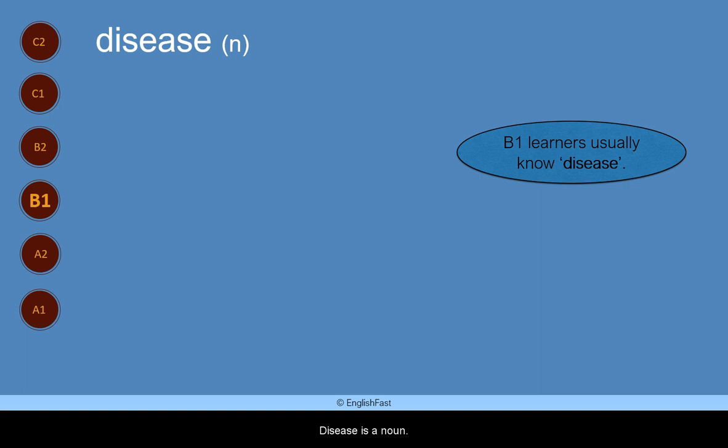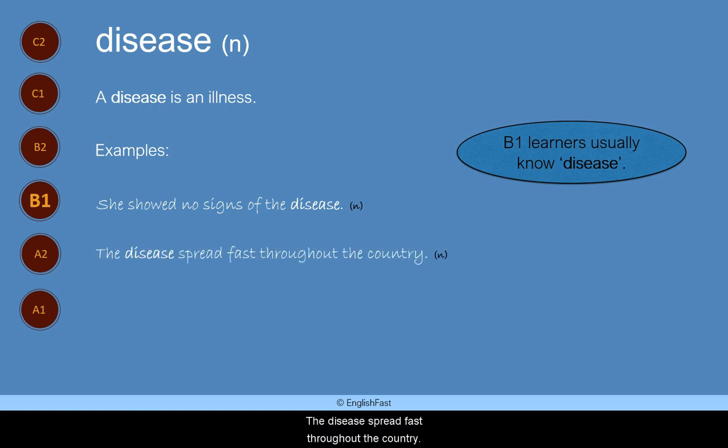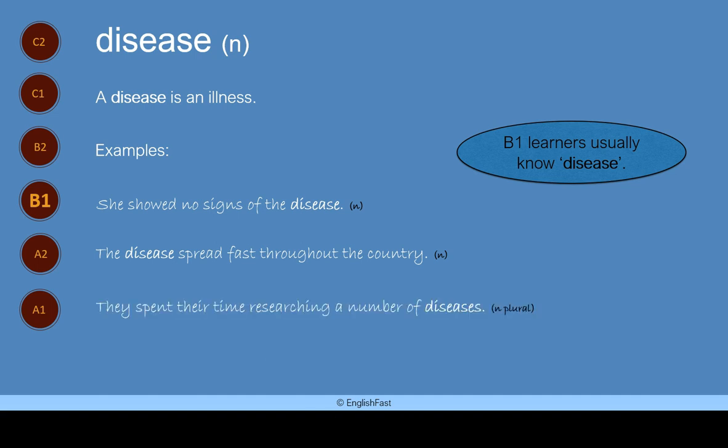Disease. Disease is a noun. B1 learners usually know disease. A disease is an illness. Here are some examples. She showed no signs of the disease. The disease spread fast throughout the country. They spent their time researching a number of diseases.